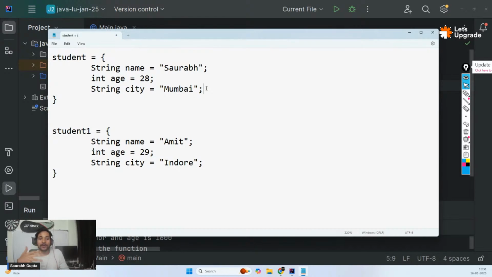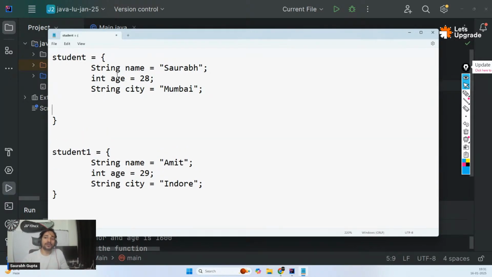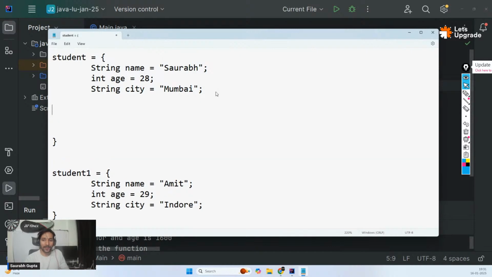So now, when we go a little deeper in programming, we also want to use these properties. So what we can do is we can create functions here. You can also create functions inside objects. Objects can also have functions. So let's say void print data, something like this.